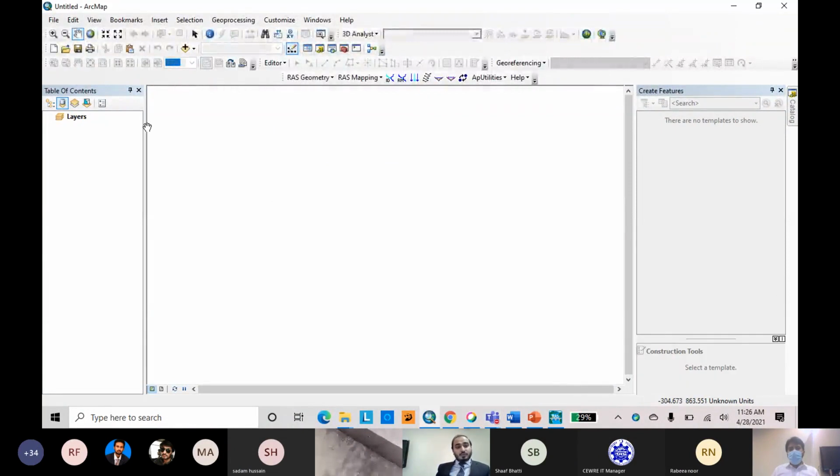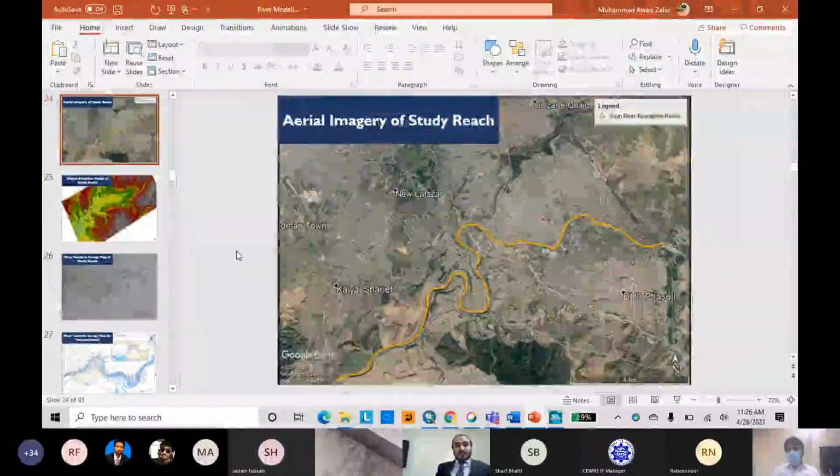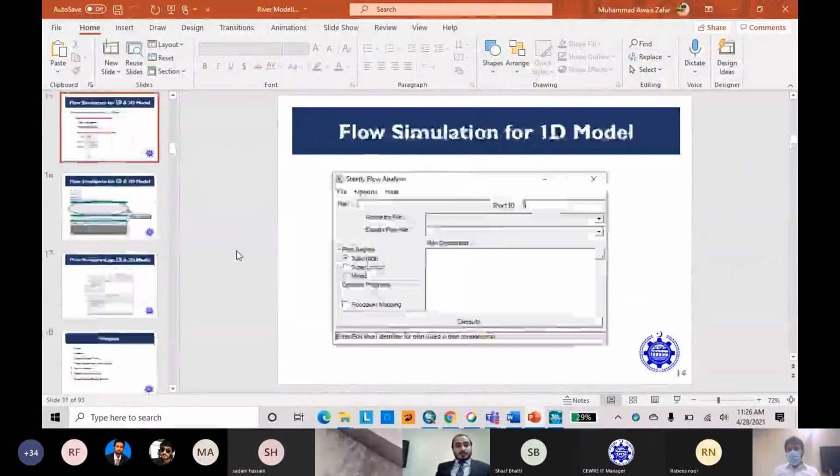Here, first of all, we will adjust our layer units, as I mentioned in the aerial view of our study reach. Why we require the study reach, you can see here. We have just missed the value.